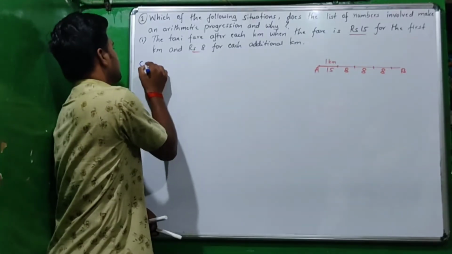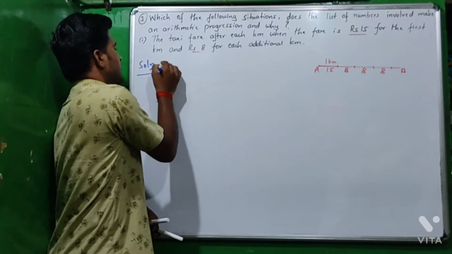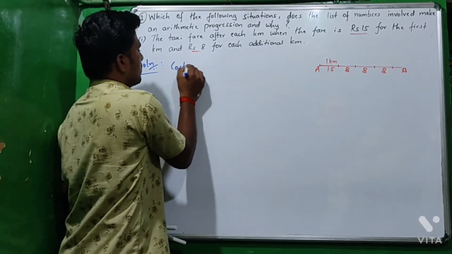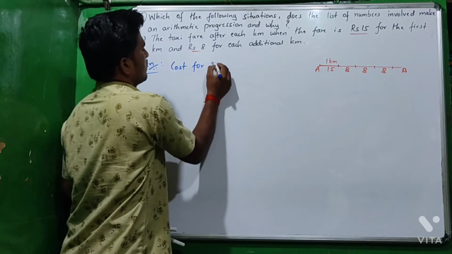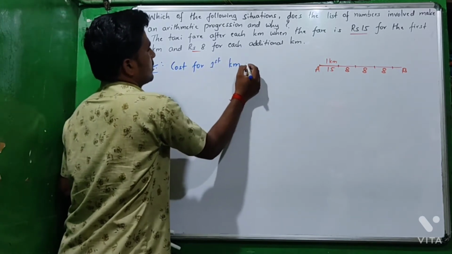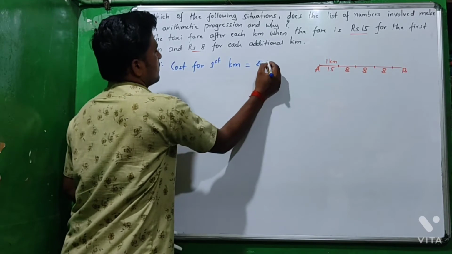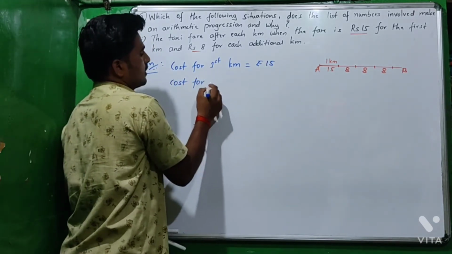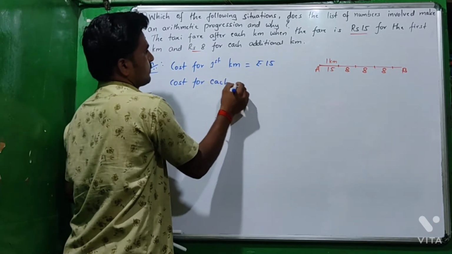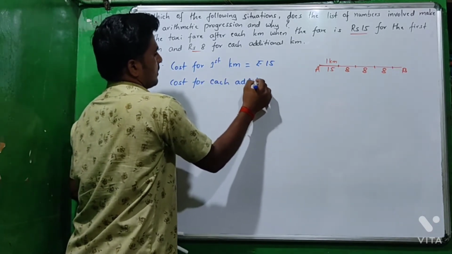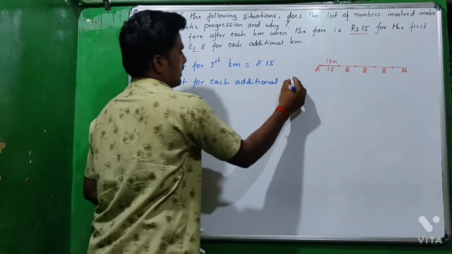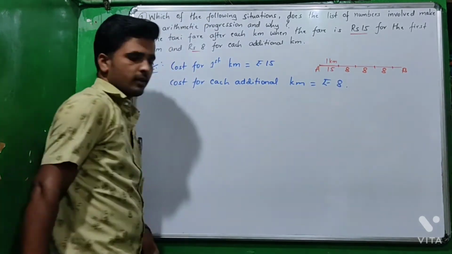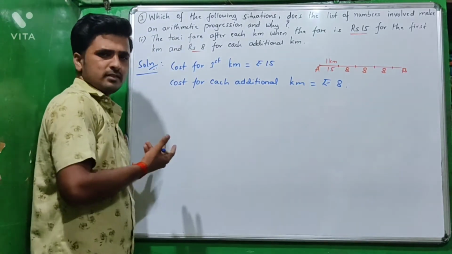Solution. Here, what are they given? Cost for first kilometer, that is ₹15. Then cost for each additional kilometer, that is ₹8. Here which is the AP here?